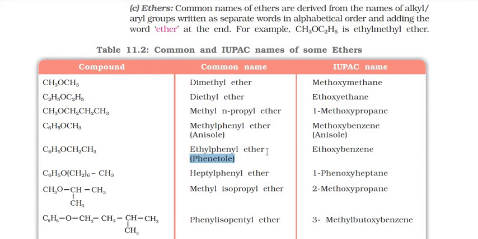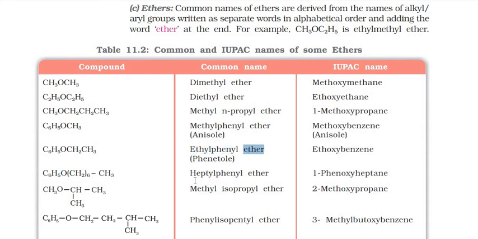Ethyl phenyl ether, we call it ethoxybenzene. Why so? Because it has two substituents, phenyl, not benzyl. Please make sure it is not benzyl, it is phenyl only. So this part is phenyl and this part is ethyl. According to alphabets, E comes first, so it is named as ethyl, then comes phenyl ether.